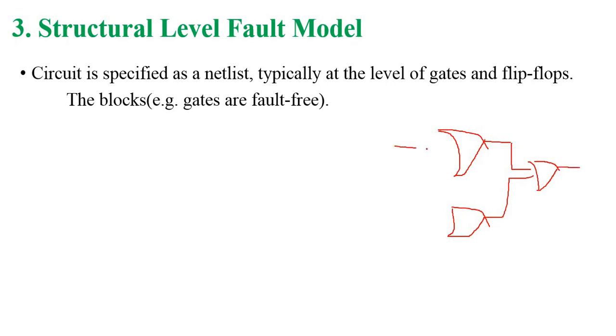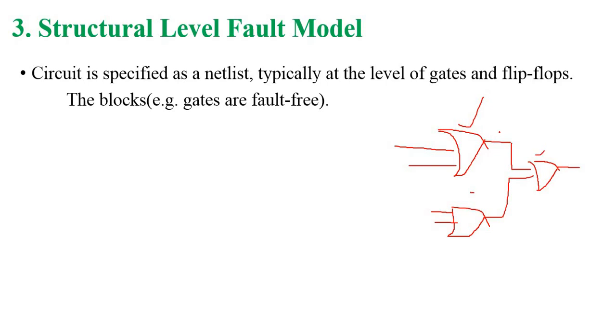So these are the inputs. What is meant by structure level faulting is that the gate is fault free. That means inside the gate there is no problem. It is okay, and it is okay, and it is okay.